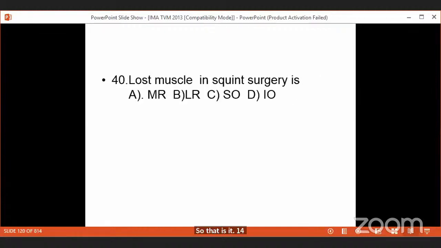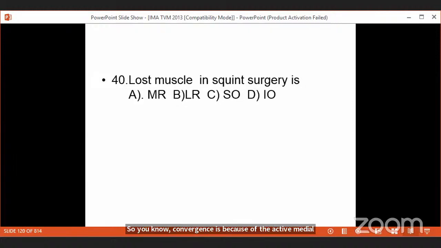Lost muscle in squint surgery, another common entrance question that has come. Many times this is asked. Lost muscle in squint surgery. Imagine somebody has come to you for a surgery. She has got a convergent squint. So convergent squint is because of the active medial rectus which is contracting.